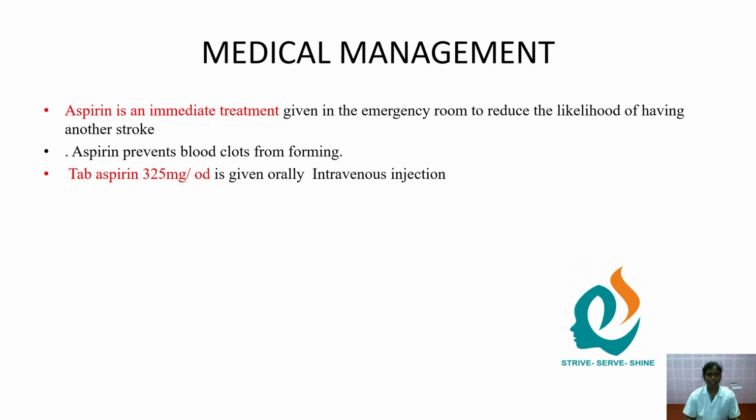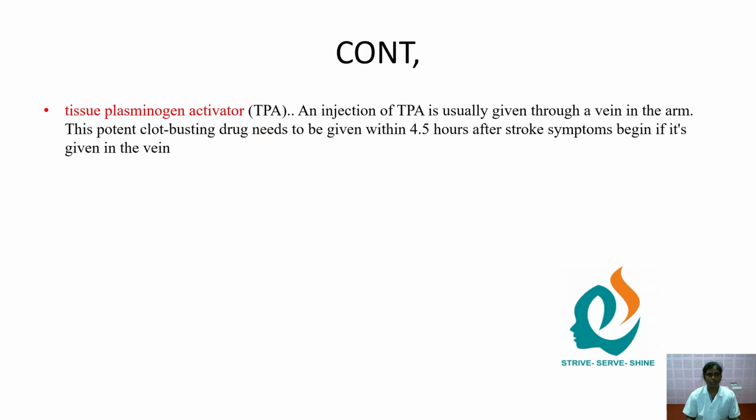Medical management: aspirin is an immediate treatment given in the emergency room to reduce the likelihood of having another stroke. Aspirin prevents blood clots from forming. Tablet aspirin 325 mg OD is given orally. Intravenous injection of tissue plasminogen activator, TPA, is usually given through a vein in the arm. This potent clot-busting drug needs to be given within 4.5 hours after stroke symptoms begin.